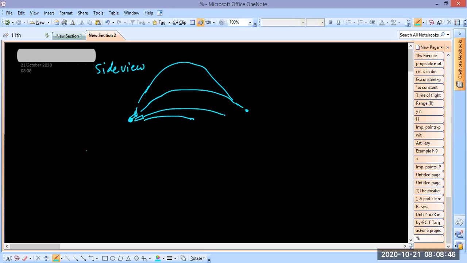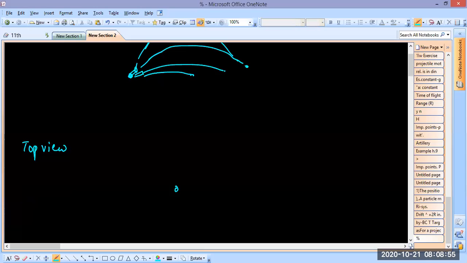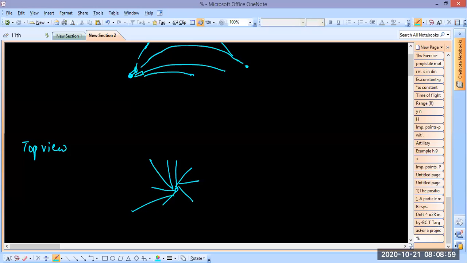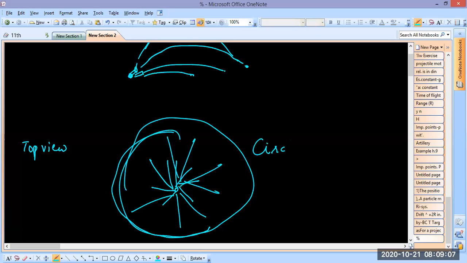If you now watch it from the top, let's say by using a helicopter from a safe distance, top view. So the gun fires like this, like this, like this. So do you realize that it will actually make a circle? The place where the bullets fall will make a circle, right?